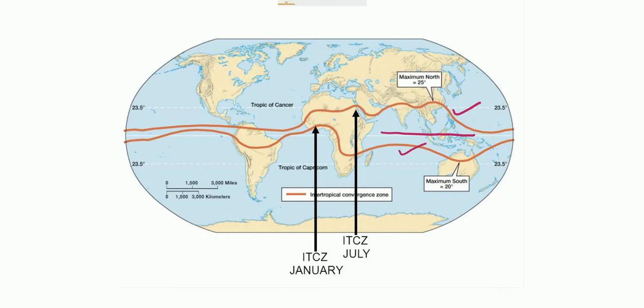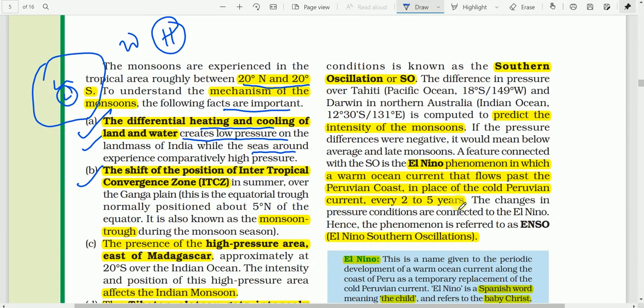So you are seeing that in summer, after forming along the equator, the ITCZ shifts towards the north, and it is over the Ganga plain. That is what is mentioned in our textbook.